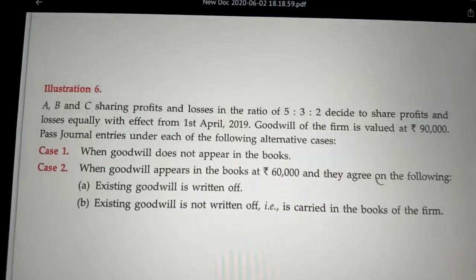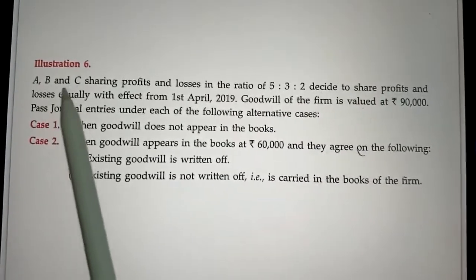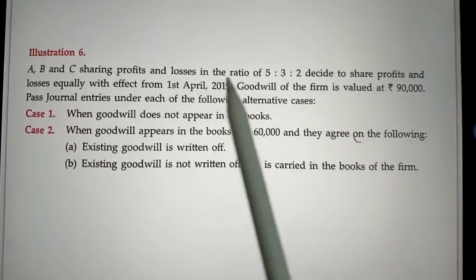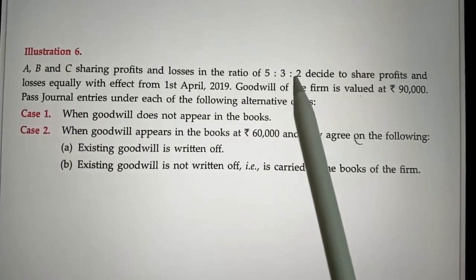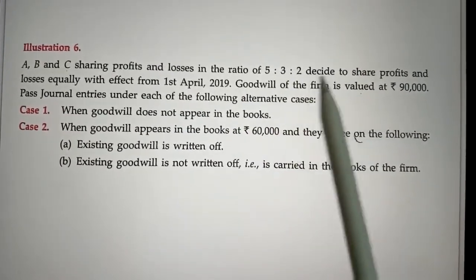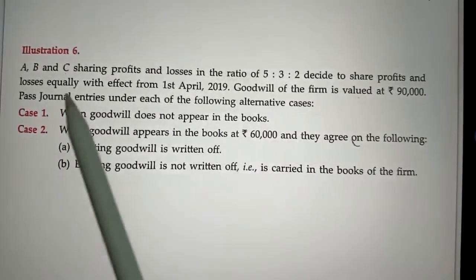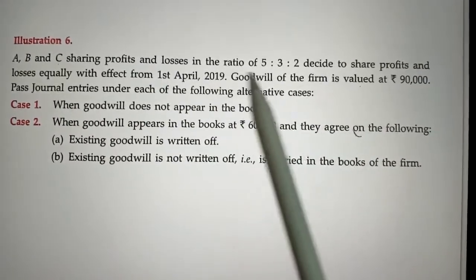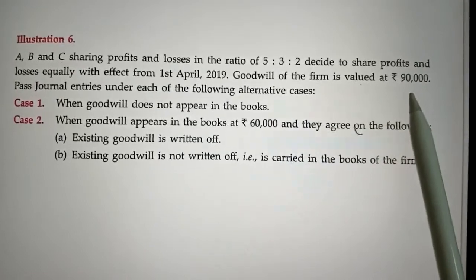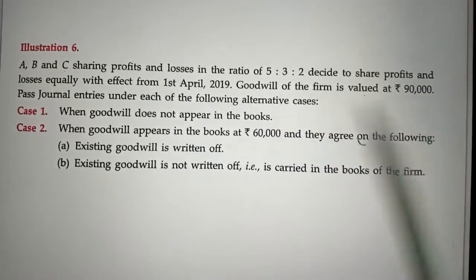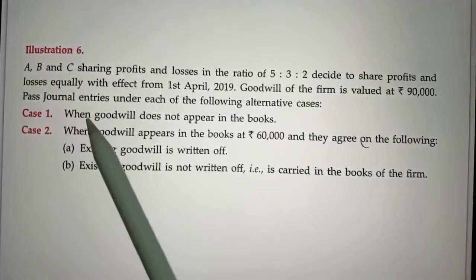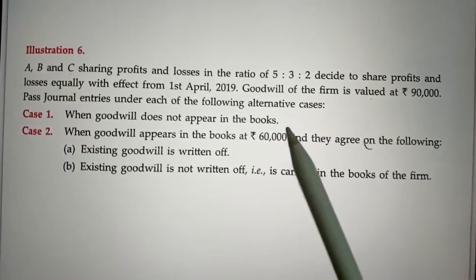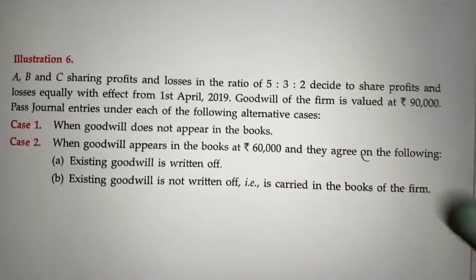In this question, A, B and C are sharing profits and losses in the ratio of 5:3:2. They decide to share profits and losses equally with effect from 1st April 2019. Goodwill of the firm is valued at ₹90,000. Pass journal entries under the first case when goodwill does not appear in the books. So first of all, we will calculate sacrificing or gaining ratio.